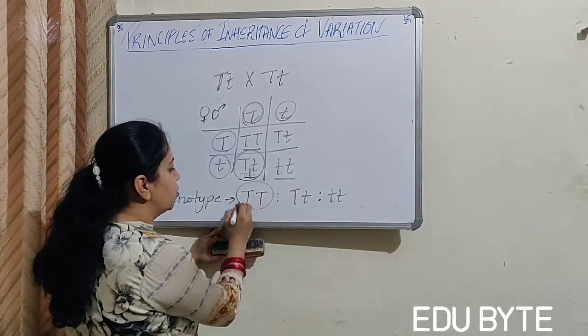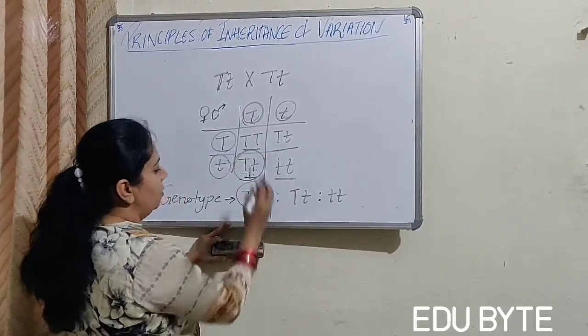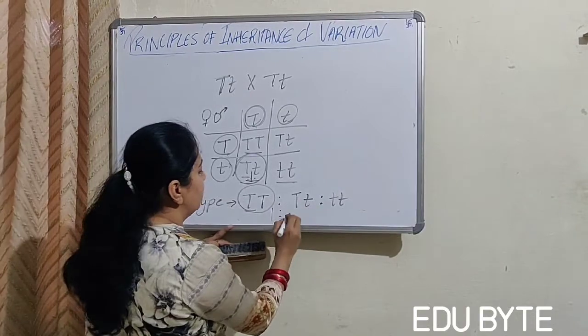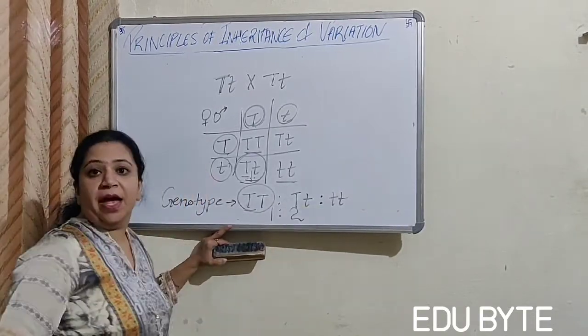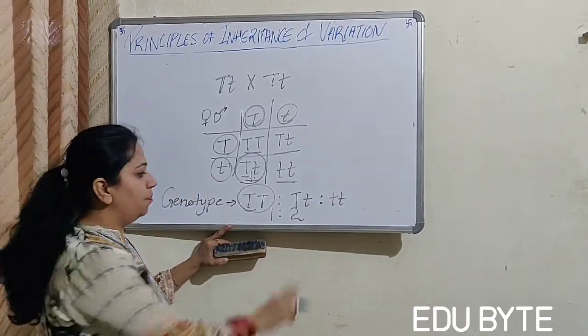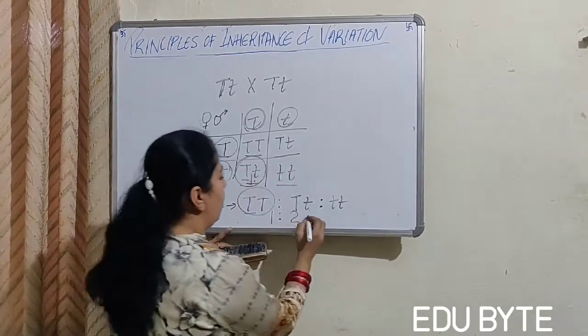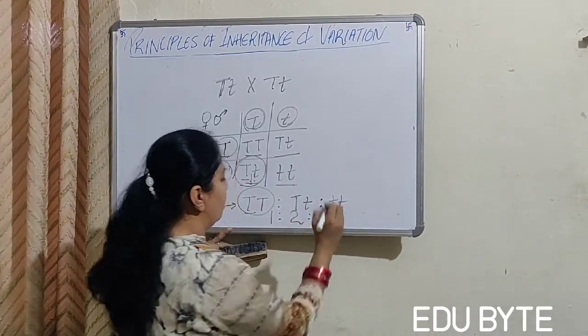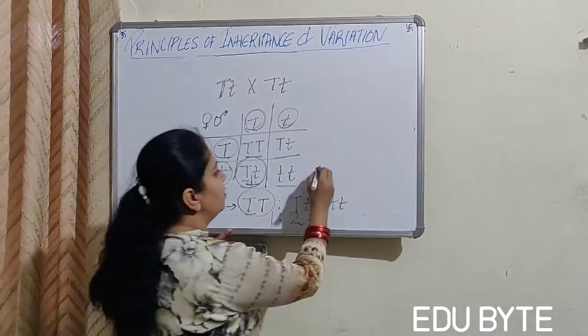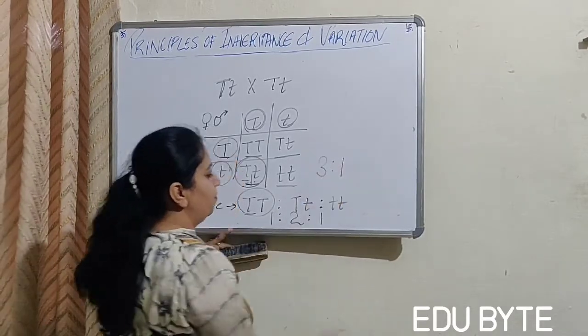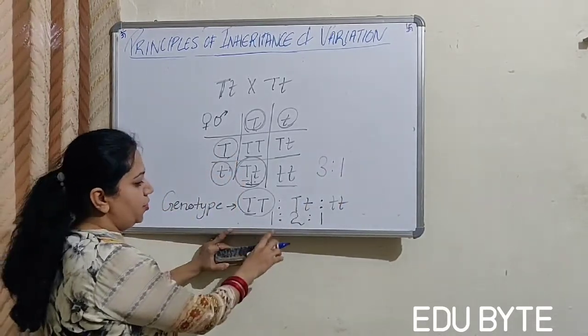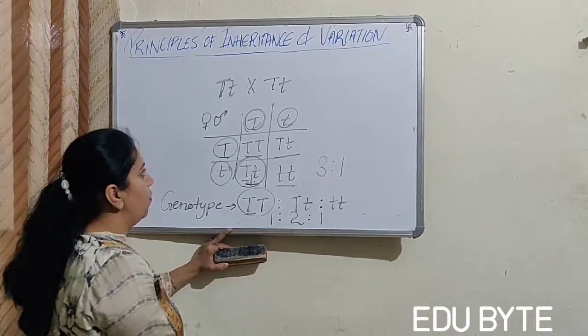So this is tall and this is tall, heterozygous tall. These are 2 and this is 1. So phenotype ratio is 3:1 and genotype ratio is 1:2:1.